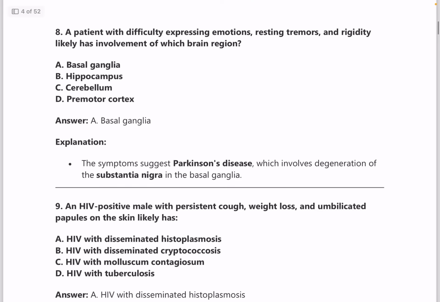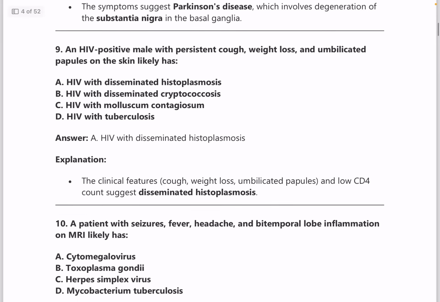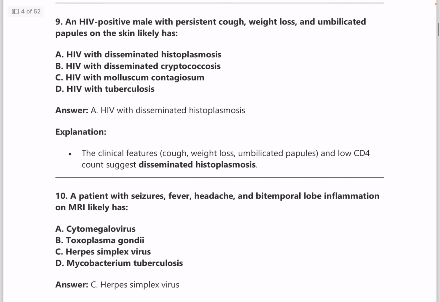Next question, a patient with difficulty expressing emotions, resting tremors and rigidity has involvement of which area of the brain? Answer is basal ganglia. Next one, an HIV positive male with persistent cough, weight loss and umbilicated papules has? Answer is HIV with disseminated histoplasmosis.